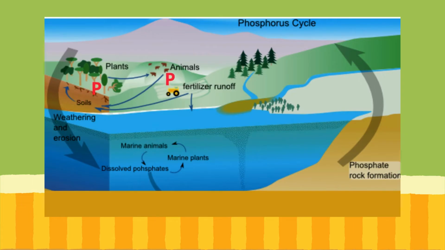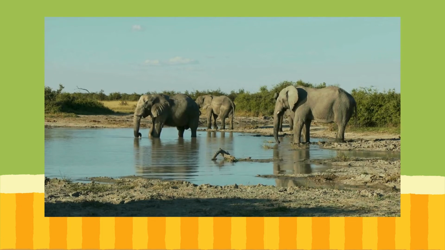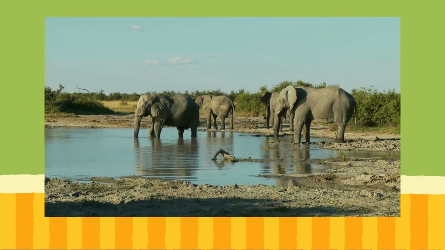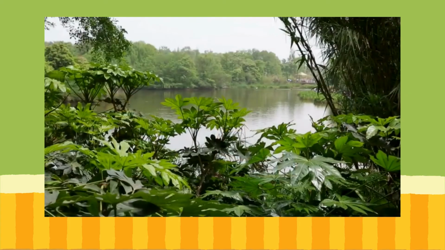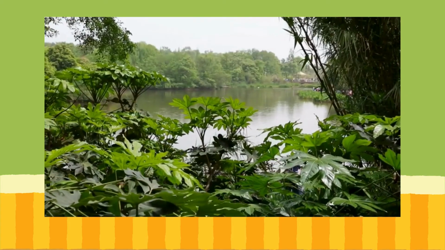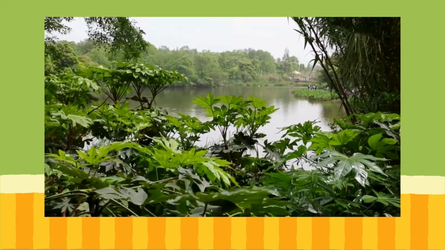Once in the soil, plants, fungi, and microorganisms are able to absorb phosphorus and then grow. Some of it also makes its way to the ocean and fresh water, and animals are able to drink this water and absorb the phosphorus. Plants absorb the water along with the phosphorus, and then the animals eat the plants, and the phosphorus moves into the animal in this way also.